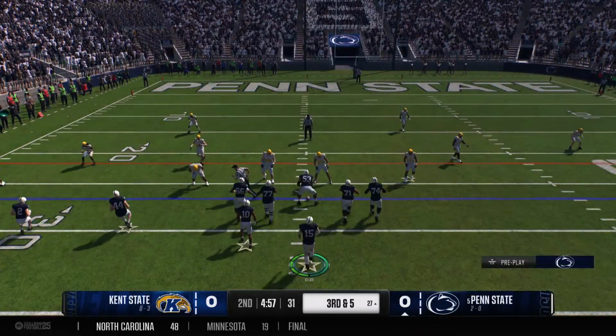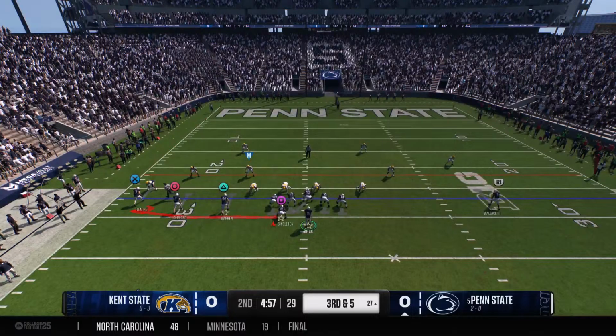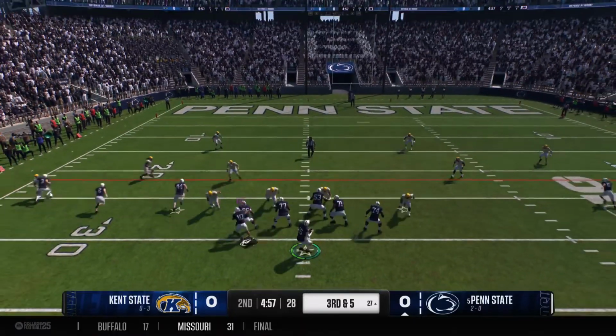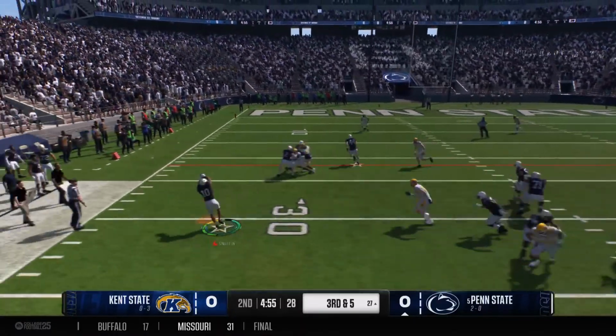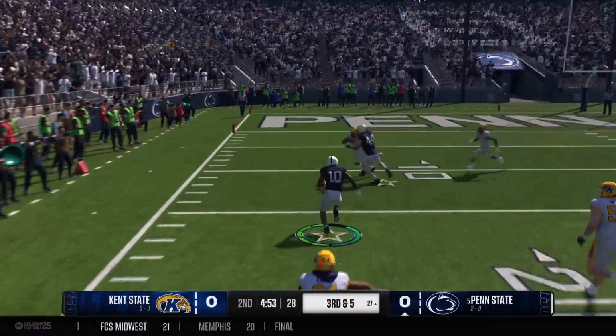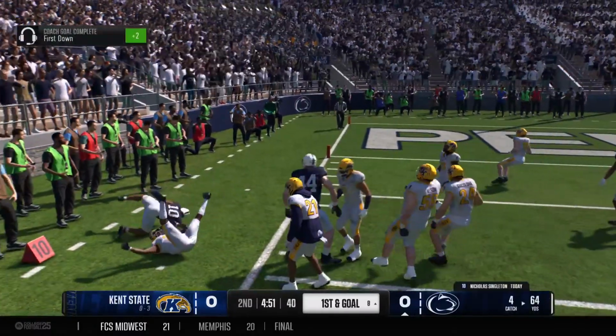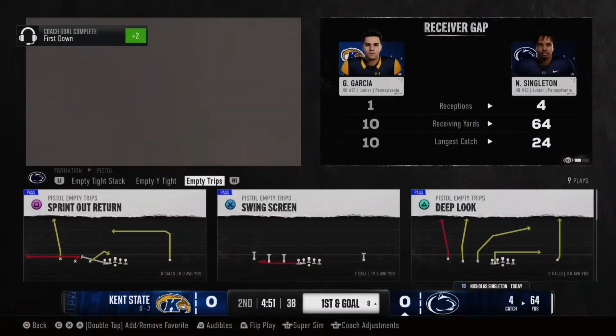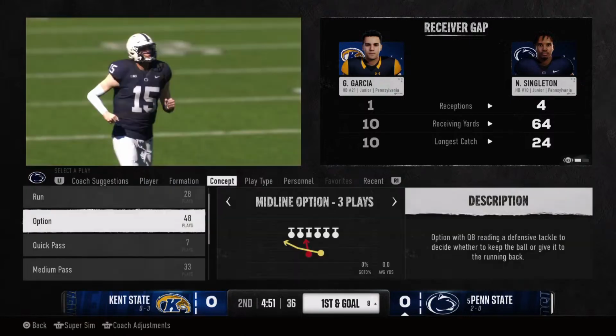Here comes 3rd and short from the 27. This defense trying to make them settle for a field goal. They're going to throw it again. Caught in the backfield, it's Singleton. He's run out of bounds, but a big play on that one, and it'll be a first down.